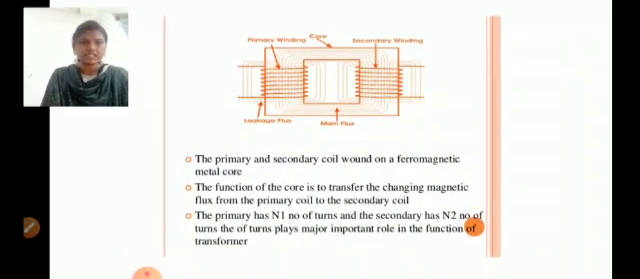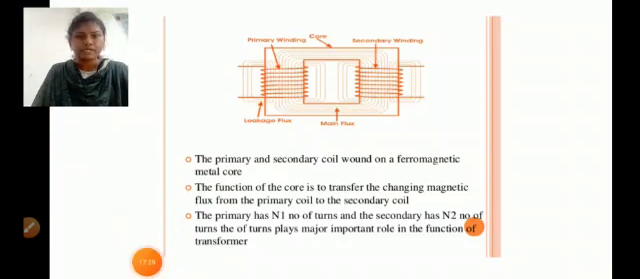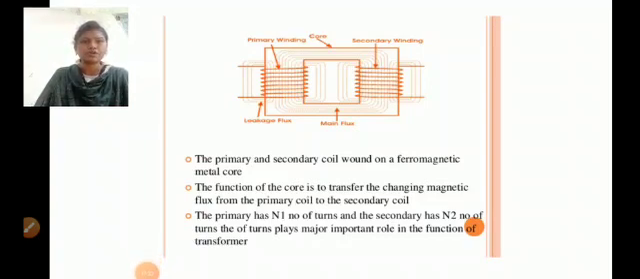The primary and secondary coils are wound on a ferromagnetic metal core. The function of the core is to transfer the changing magnetic flux from the primary coil to the secondary coil. Here we can observe the magnetic flux is common for both the primary coil and secondary coil. The primary has N1 number of turns and the secondary coil has N2 number of turns. The number of turns plays a major role in the function of the transformer.